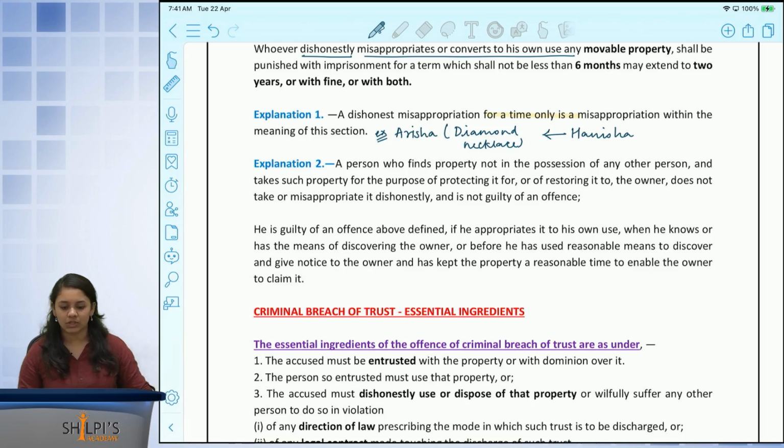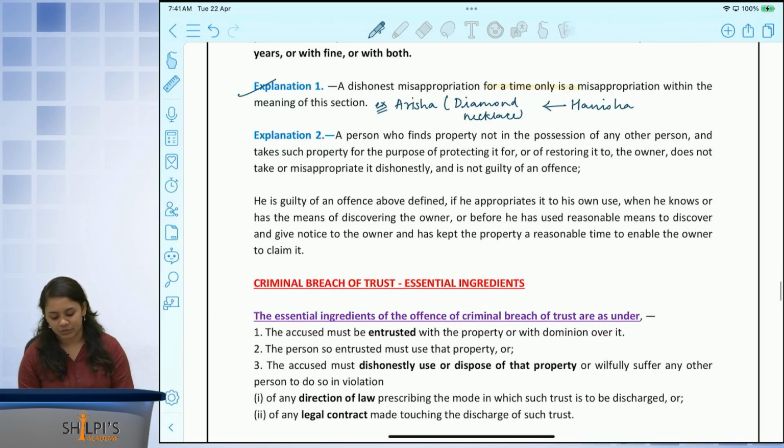So what Anisha does is she goes to Arisha's room, takes the diamond necklace and wears it for an event. She comes back and leaves the diamond necklace back in place. She used it only for a time being, only for the purpose of that event. It still amounts to a dishonest misappropriation of property.